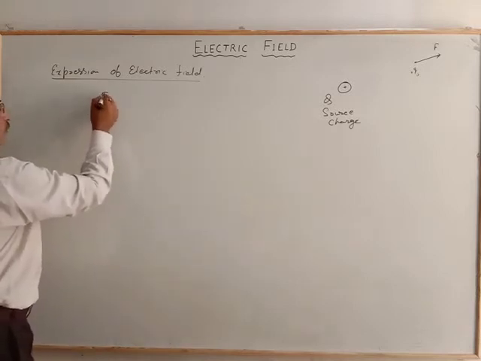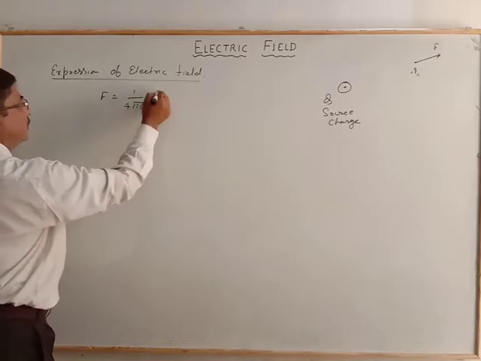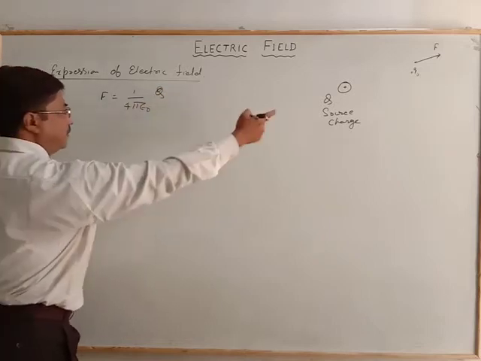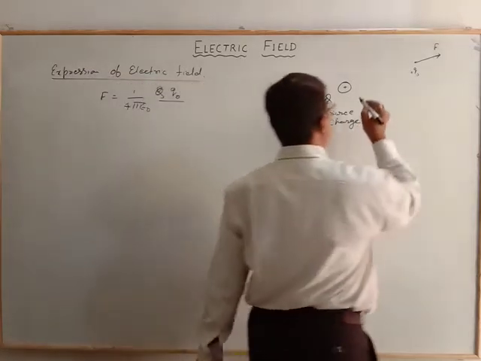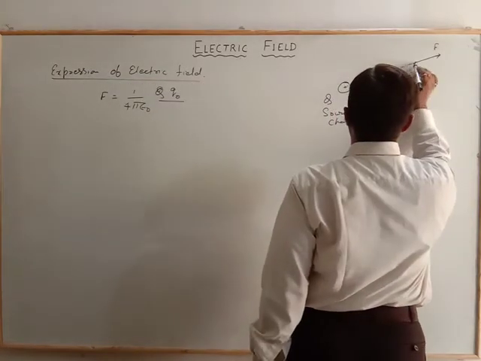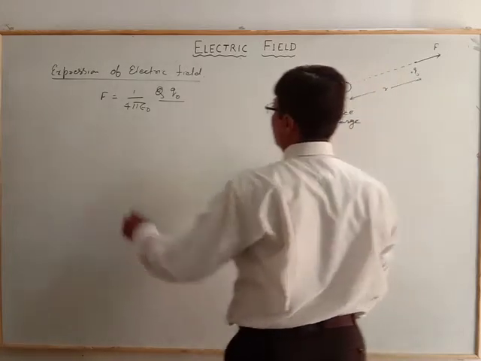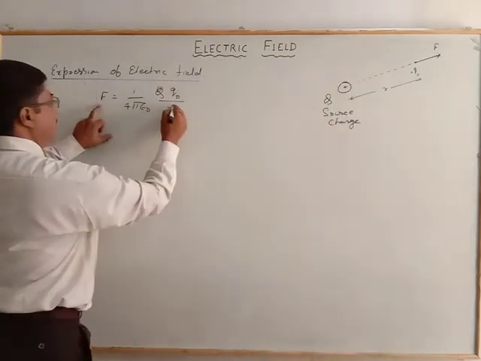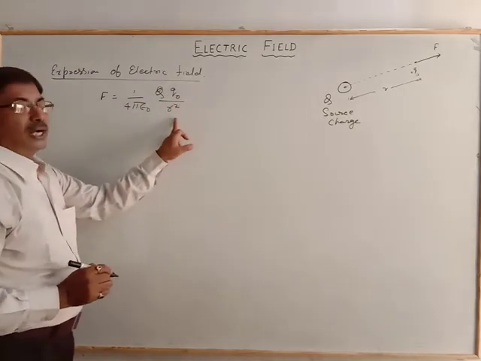The electrostatic force is represented as 1 by 4 pi epsilon naught, Q times Q naught, where capital Q is the source charge and Q naught is the test charge, at a certain distance R. According to the electrostatic force, the force is 1 by 4 pi epsilon naught Q Q naught by R square.